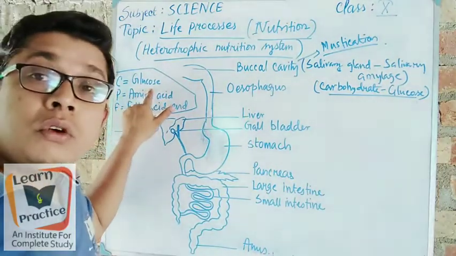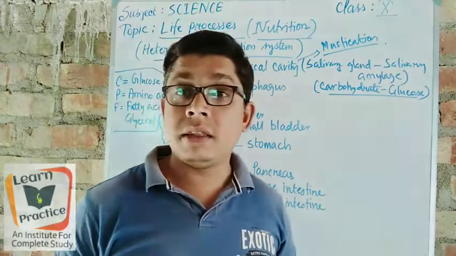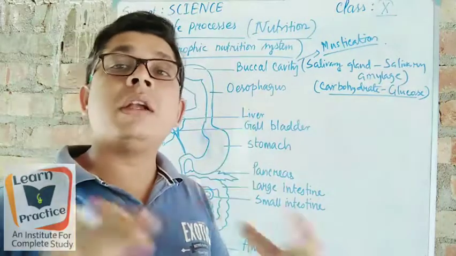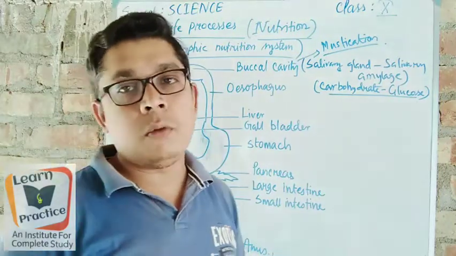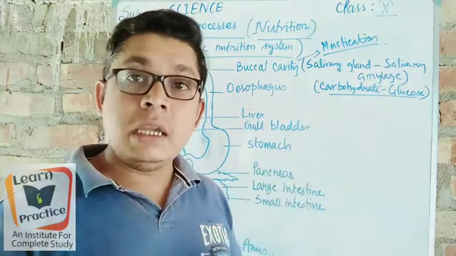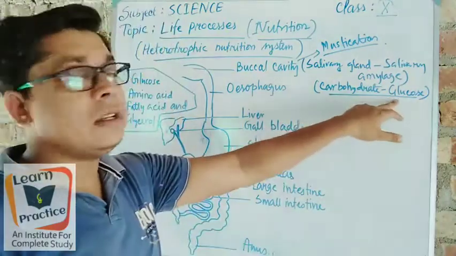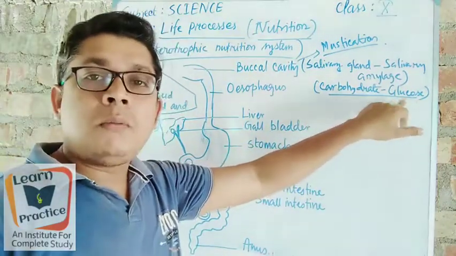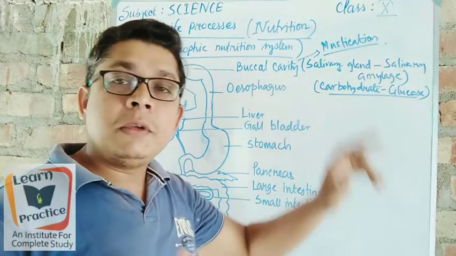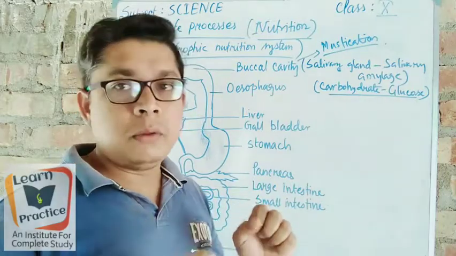Got it? So when nutrients such as carbohydrate, protein or fat are taken, you have to keep in your mind that carbohydrate is not taken directly into our body. Got it? Our body takes the carbohydrate, yes, but in a different form. That is glucose. So our body takes the carbohydrate as glucose. It means our body is absorbing the carbohydrate, right?